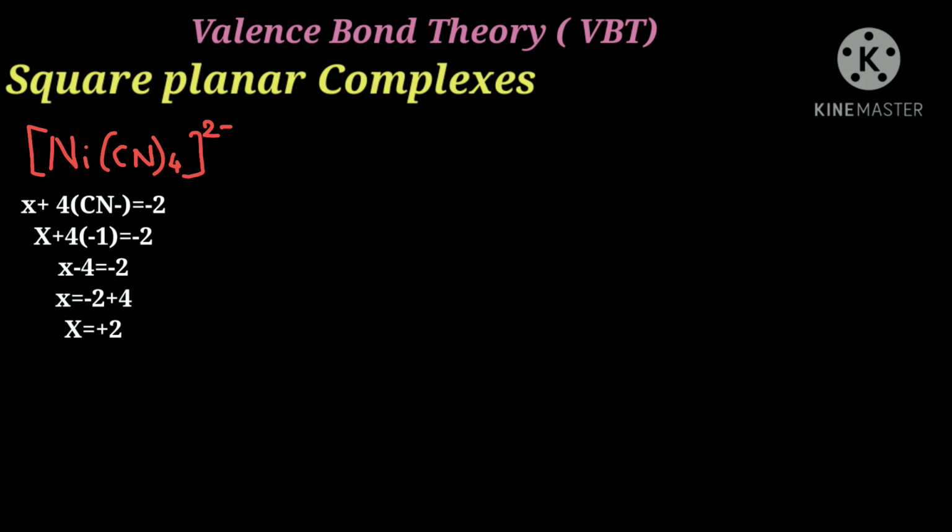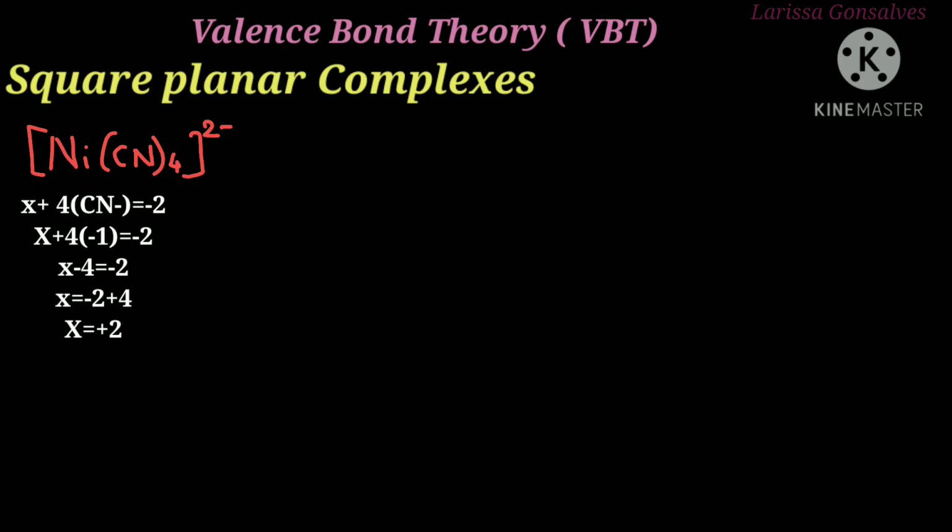The next step will be x minus 4 is equal to minus 2. Now just shift the terms. You will get the oxidation state of nickel is equal to minus 2 plus 4. Hence the oxidation state of nickel is found to be plus 2.